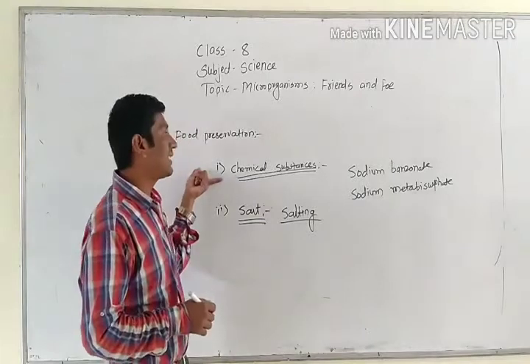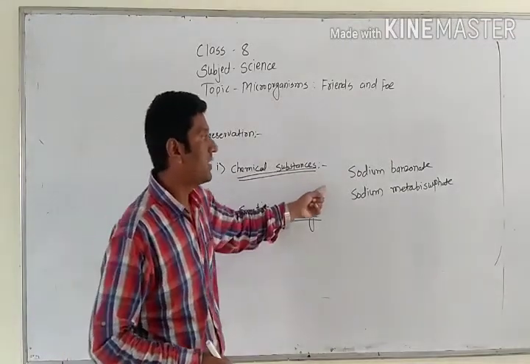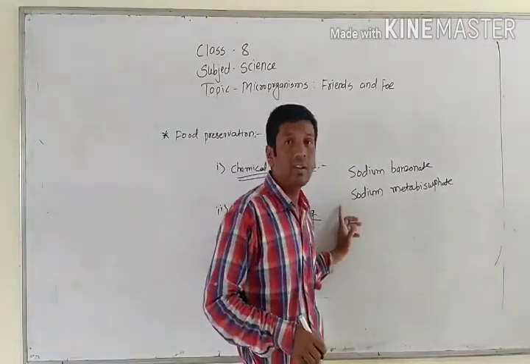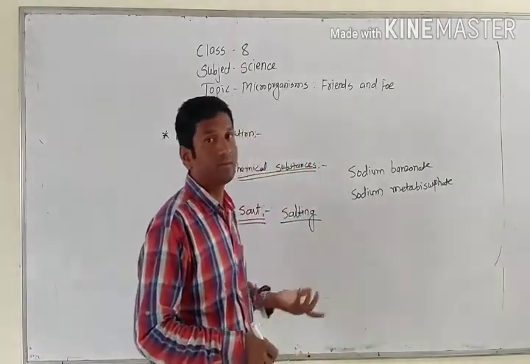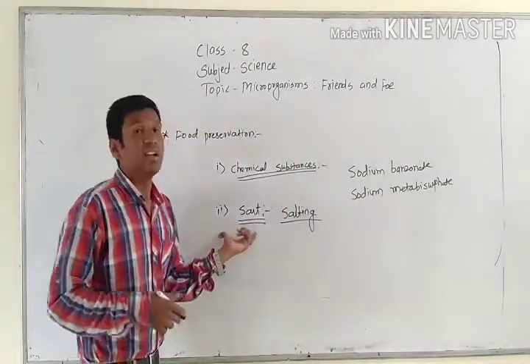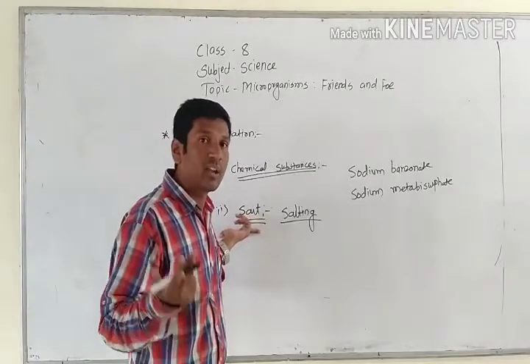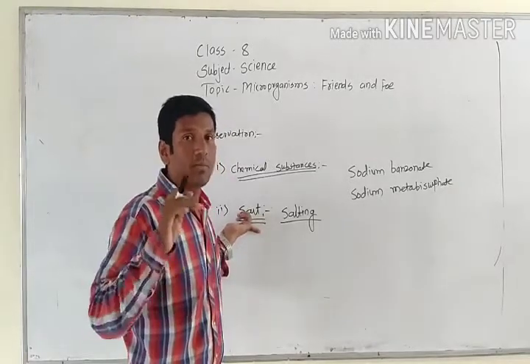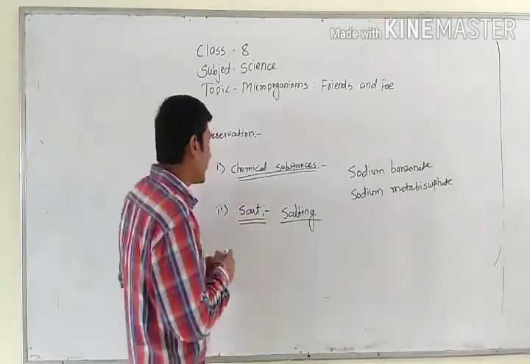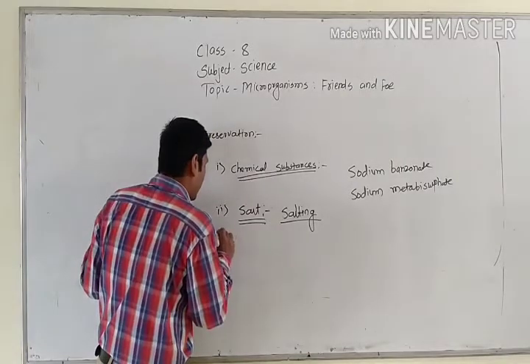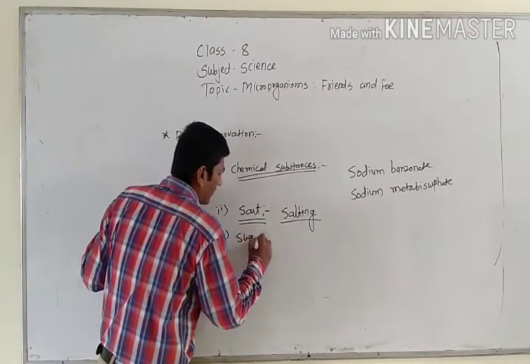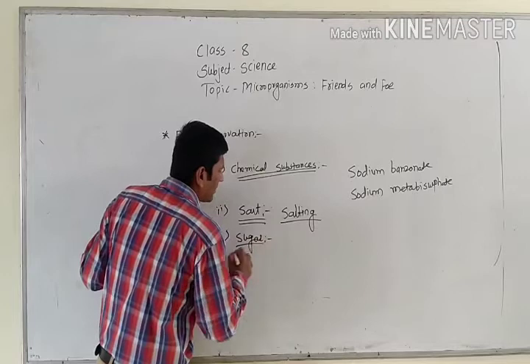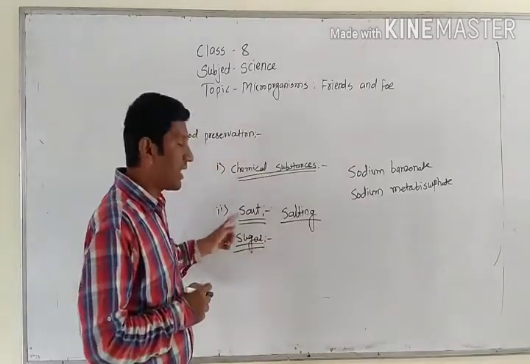So the first way is chemical substances like sodium benzoate and sodium metabisulfite, which help stop the microbes. Second, salt, such as in pickles, we can use it to stop the breeding of microbes in food stuff. Third one, sugar. Sugar works the same way as a preservative. Instead of salt, we can use sugar.